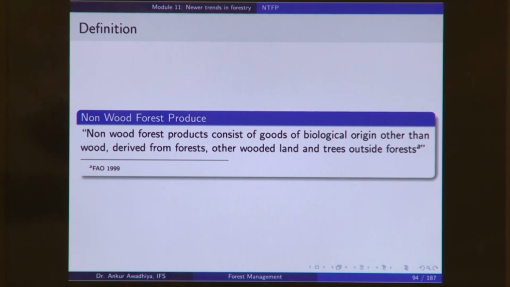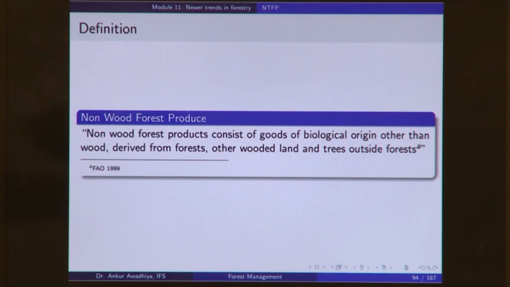So, this definition says non-wood forest products consist of goods of biological origin other than wood derived from forest, other wooded land and trees outside forest. Now, this definition is trying to expand these areas.